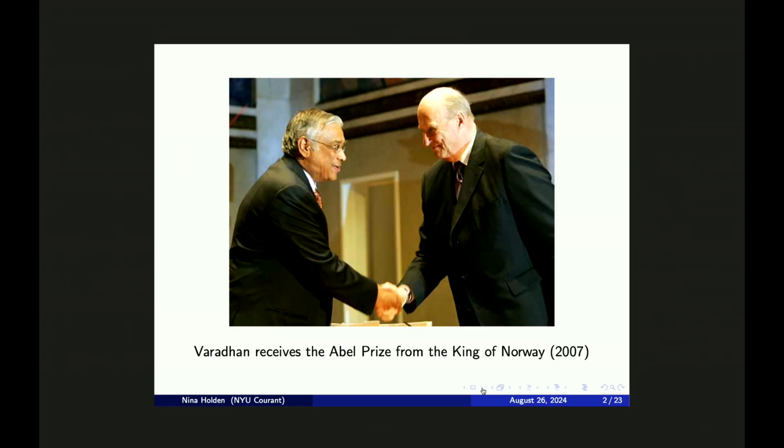Okay. So the first time that I heard Raghu's name was in 2007. At that time, I was living in Oslo, which is the city where the Abel Prize is awarded each year, and this year the prize was going to Raghu. I actually didn't know any probability at the time, but I was interested in math, so I naturally heard about this award. For this reason, Raghu is the first probabilist that I learned the name of, and I've had a lot of respect for him since that time.